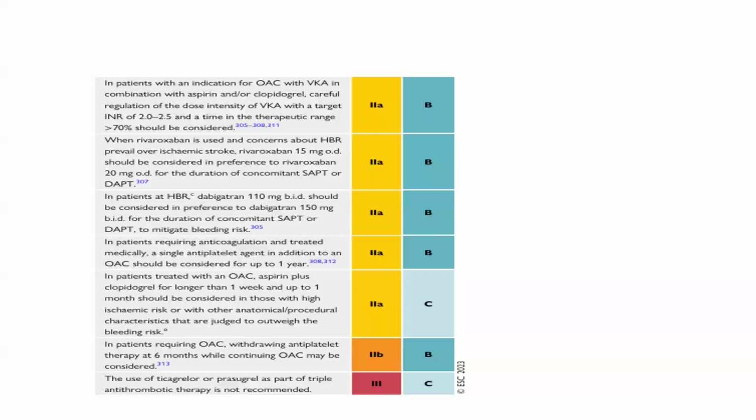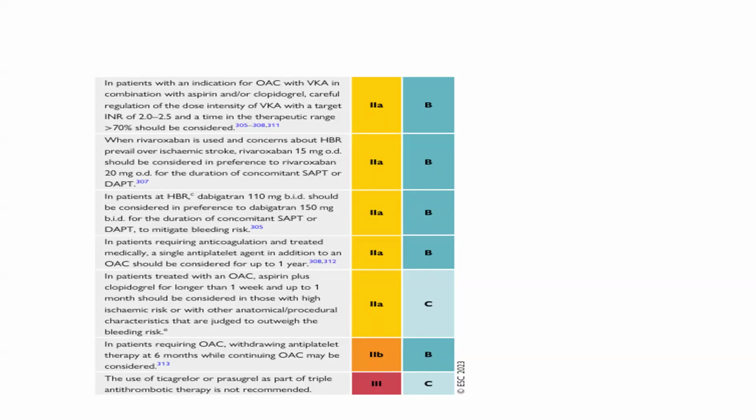When rivaroxaban is used, if the concern about high bleeding risk prevails over ischemic risk, rivaroxaban 15 mg OD should be considered in preference to rivaroxaban 20 mg OD. In patients at high bleeding risk, dabigatran 110 mg BD should be considered in preference to dabigatran 150 mg BD for the duration of concomitant single antiplatelet and dual antiplatelet therapy.